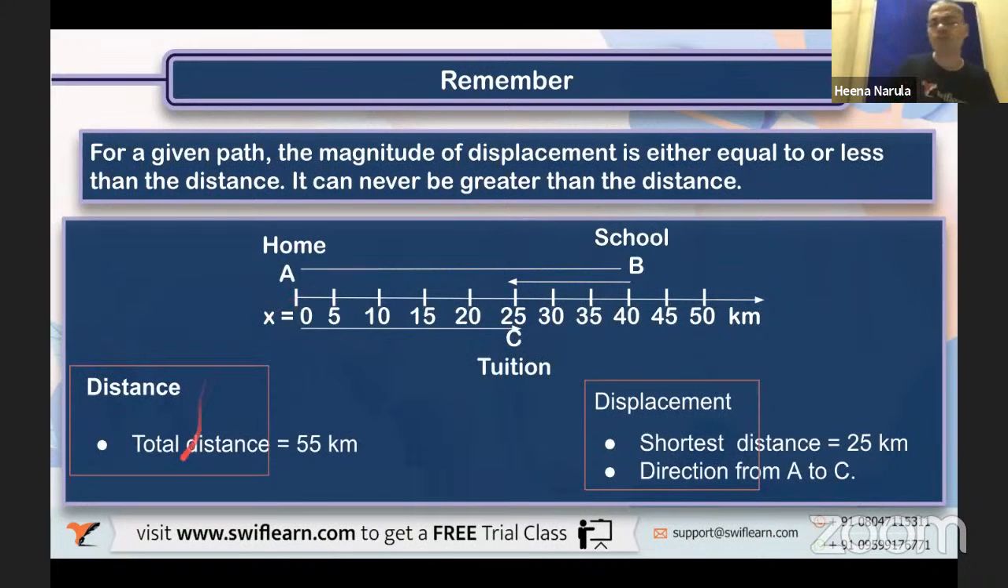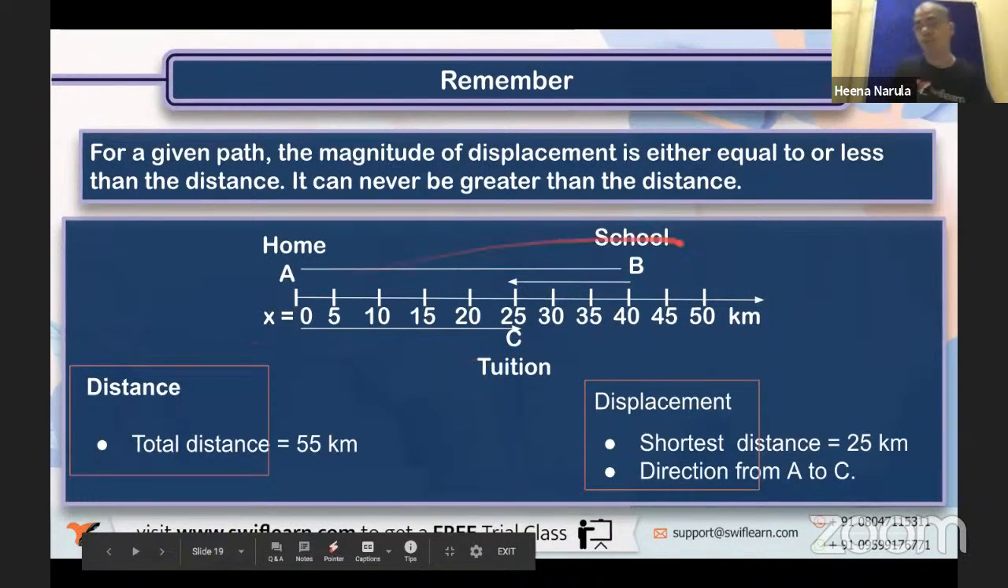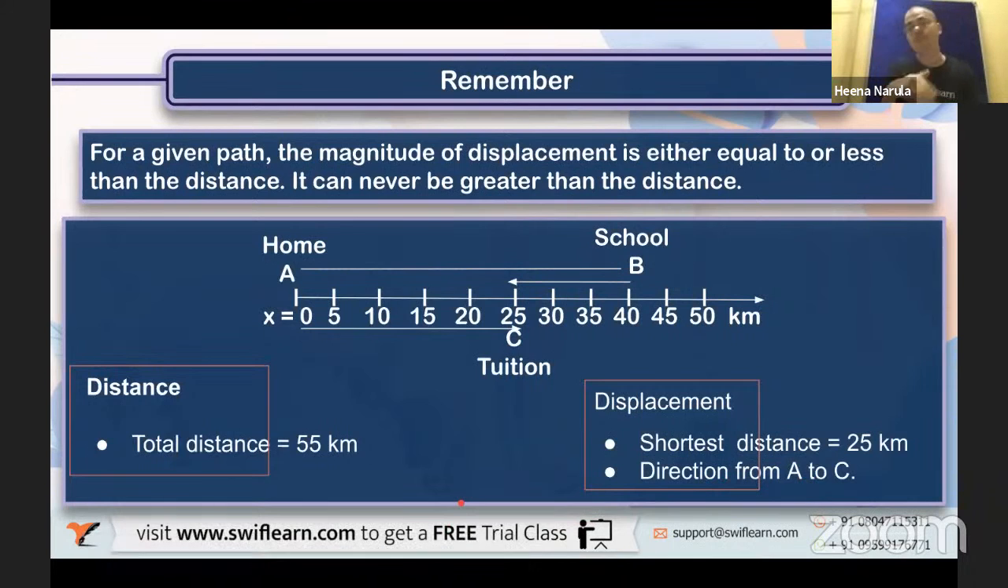So total distance is how much? 55 kilometer in this example, A to B, then B to C. Right? And displacement is shortest distance 25 kilometers, and direction is A to C. Okay. So for displacement, you need to mention magnitude as well as direction. So it is a vector. And distance just describes magnitude.